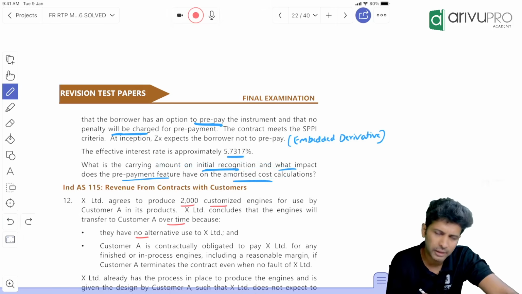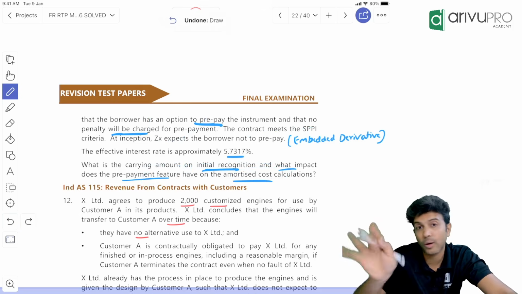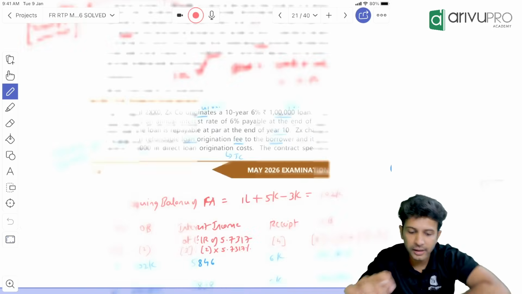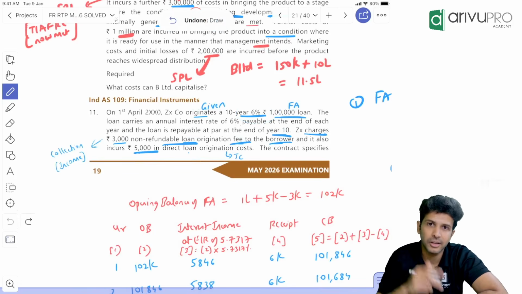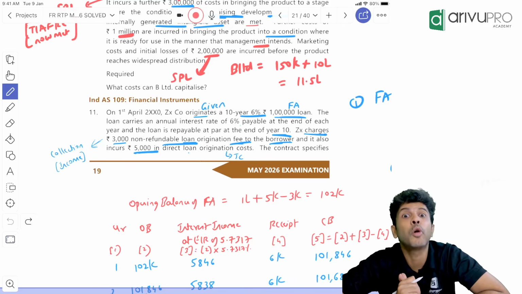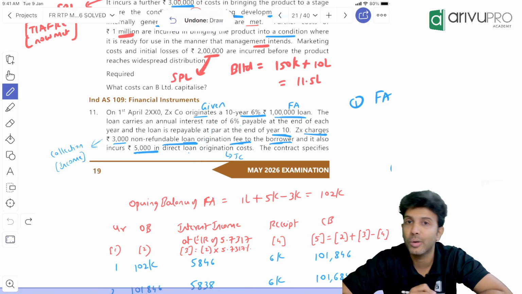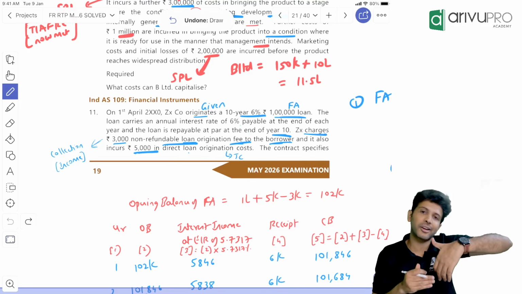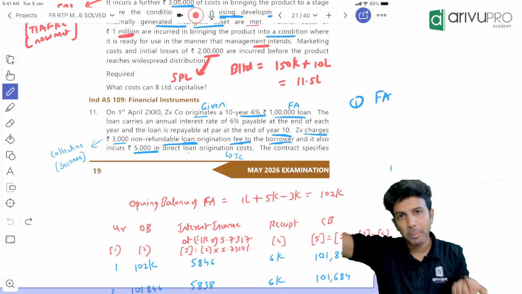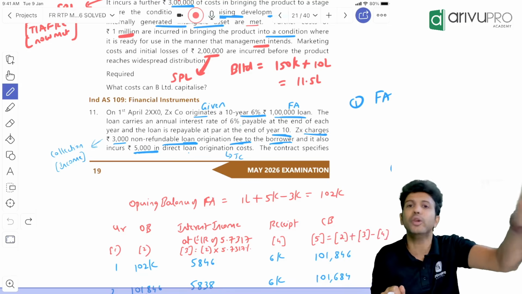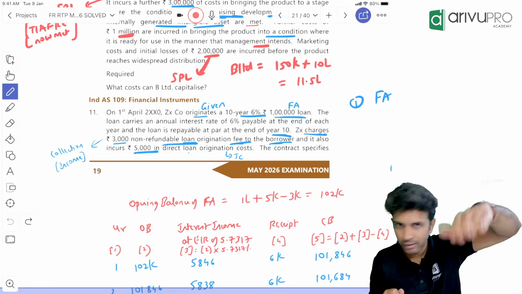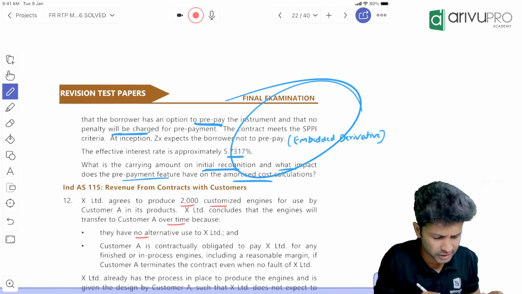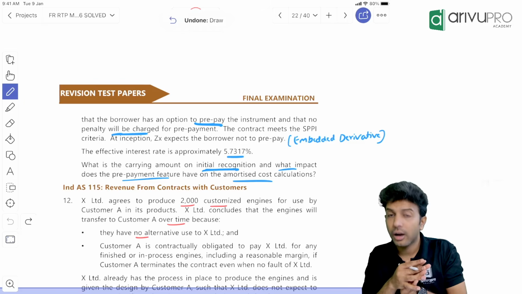First of all, people, this prepayment option is an embedded derivative. We have done a question on this. Because prepayment is decided based on market rate. Currently, the rate of interest on this loan is 6%. Later on in the market, if the interest rate becomes 4%, then the borrower will repay this loan because now cheaper finance is available. So the borrower will not prefer to pay 6% interest. So if the interest rate in the market falls, the borrower will choose to prepay this loan and take a new loan, right? And market parameters will fluctuate, right? So this is an embedded derivative. We have studied embedded derivatives.